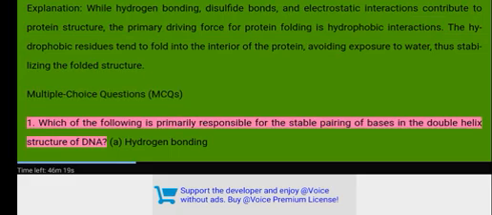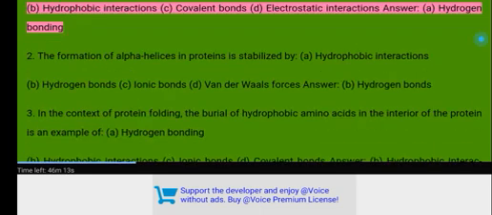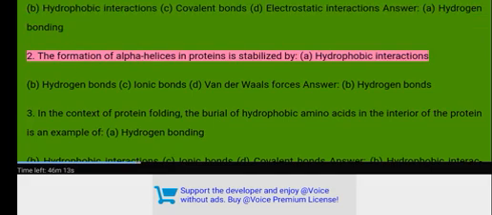Multiple choice questions. MCQs. 1. Which of the following is primarily responsible for the stable pairing of bases in the double helix structure of DNA? A. Hydrogen bonding. B. Hydrophobic interactions. C. Covalent bonds. D. Electrostatic interactions. Answer. A. Hydrogen bonding.